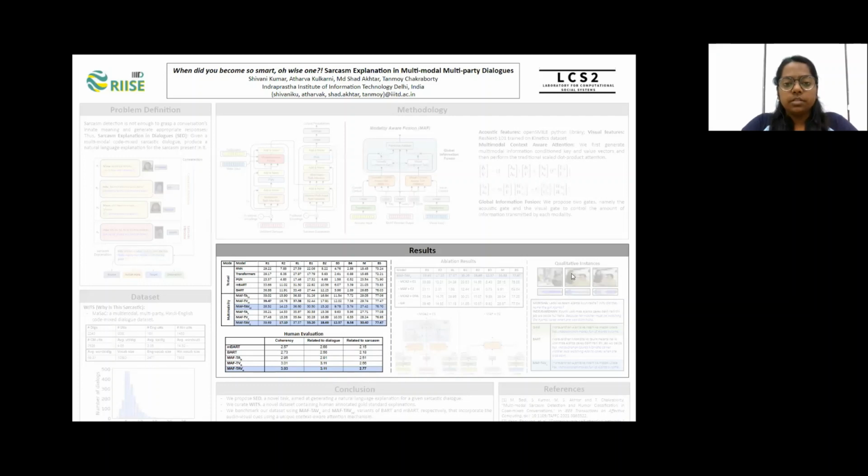Since sarcasm explanation is a generative task, it is essential to perform human evaluation on the generated output. We do so by comparing our generated explanations on the basis of three metrics, that is coherency, relatedness to dialogue, and relatedness to sarcasm. We have 30 human evaluators, and based on the average of their scores, we get the following values. As can be seen from this table, our trimodal BART architecture is performing the best, though we can see that there is still scope for improvement here.